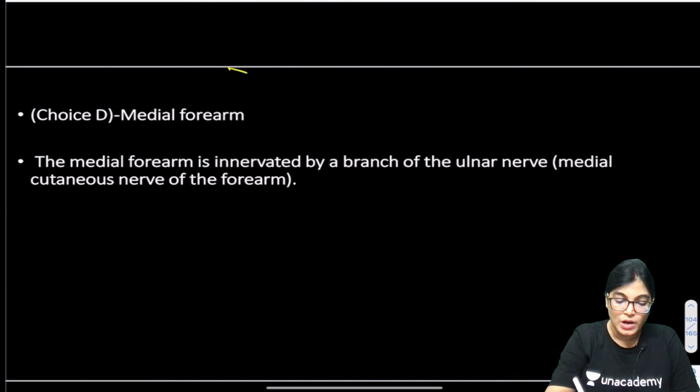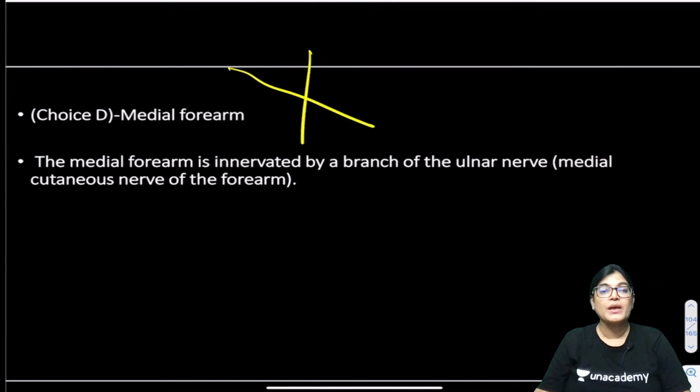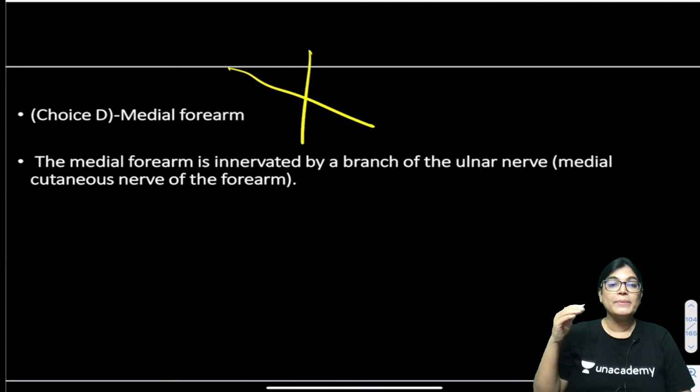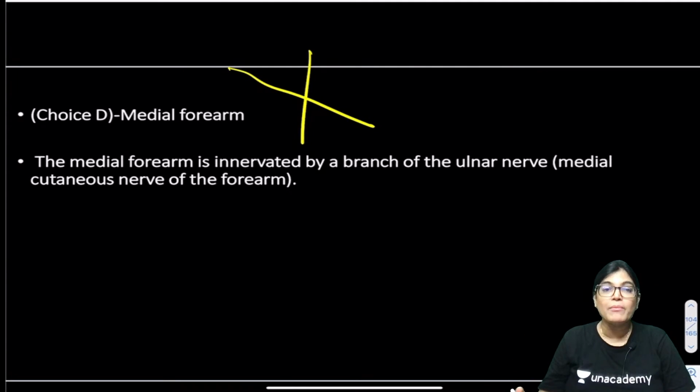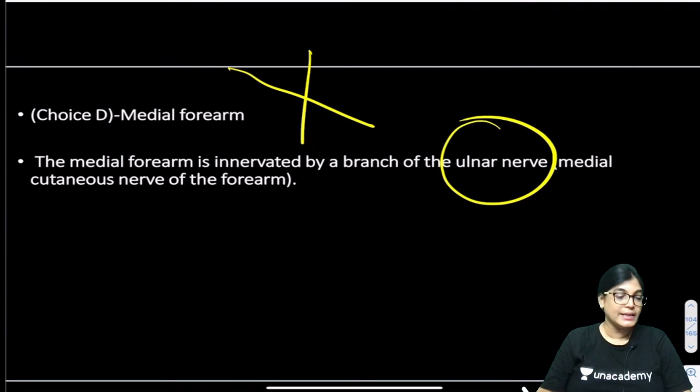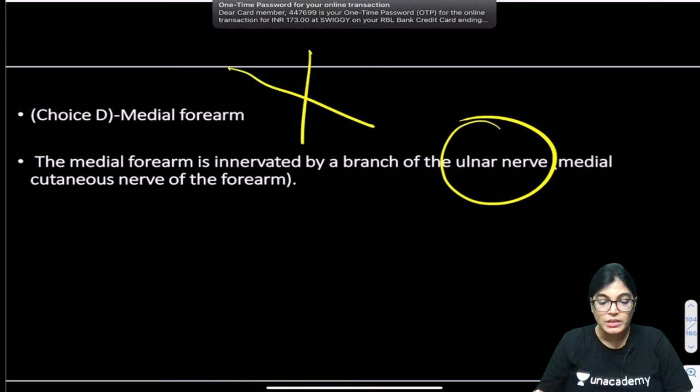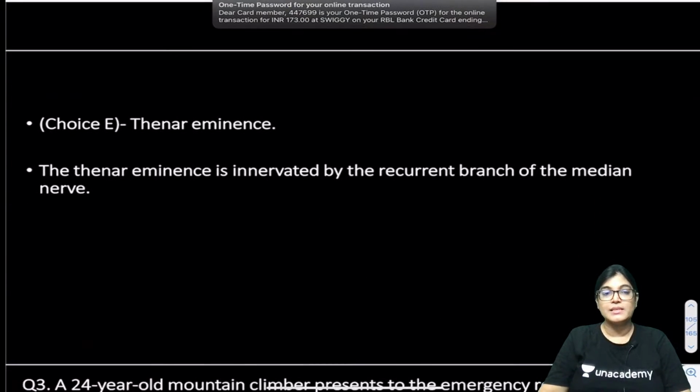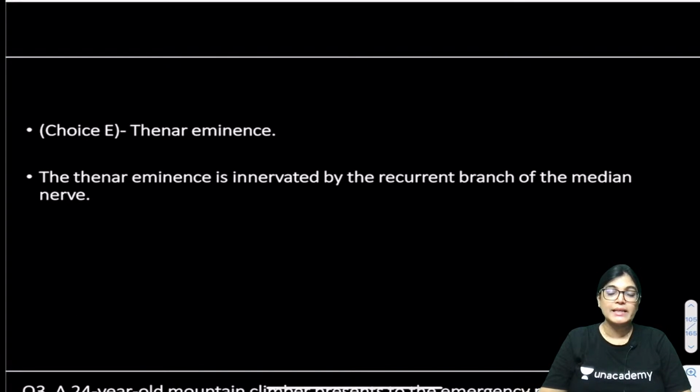Coming to the other option, one option was medial forearm. My dear friends, if you know the branches of the ulnar nerve, you must know that the medial cutaneous nerve of arm and medial cutaneous nerve of forearm are branches of the ulnar nerve, and in this case the ulnar nerve is not injured, so this can't be the correct option. Thenar eminence contains three muscles.